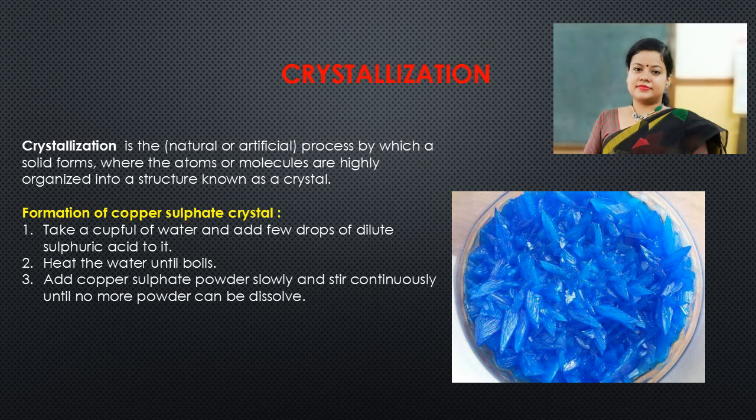Add copper sulfate powder slowly and stir continuously until no more powder can be dissolved. So we are trying to make a supersaturated solution of copper sulfate. That is why we have heated the water, to ensure that the maximum amount of copper sulfate can be dissolved. So we have made a supersaturated solution of copper sulfate.